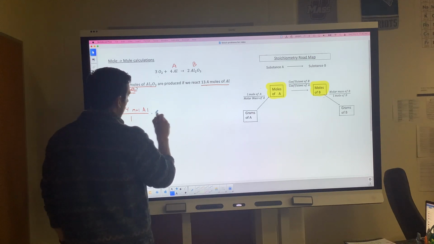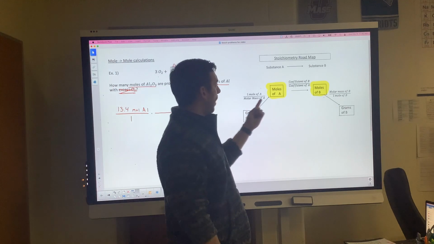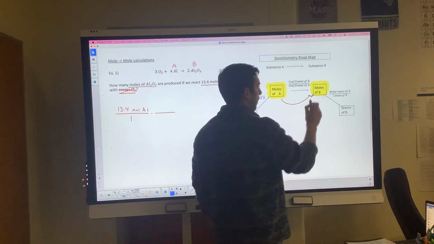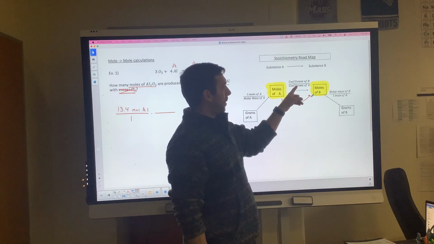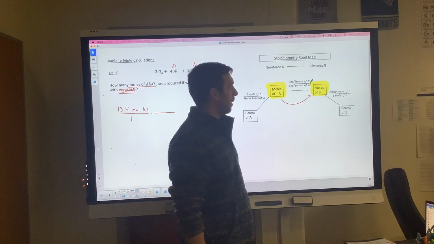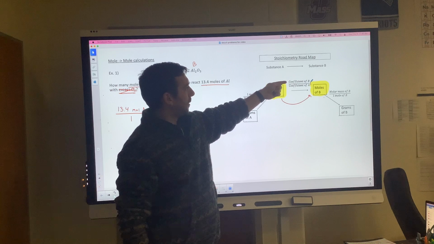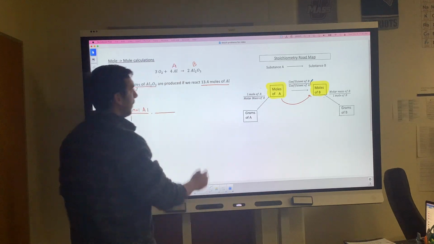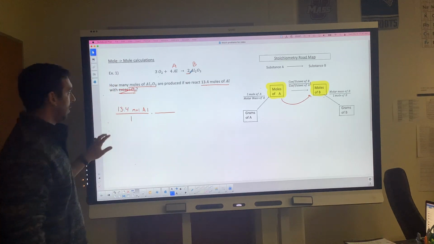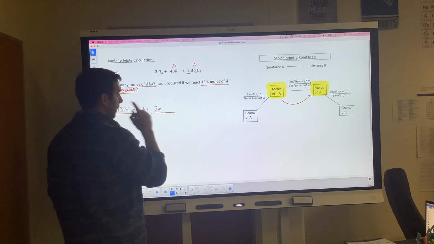Then we'll set up our next conversion factor, our next fraction. We'll actually use the roadmap to figure out what the fraction is going to be. So if we're moving from moles of A to moles of B, that means we must use this conversion factor here in order to make that movement. When we look at the top of the conversion factor, it says the coefficient of B. Remember, coefficient is the number that is in the front or on the left side of the formula. So our coefficient for B would be a 2.